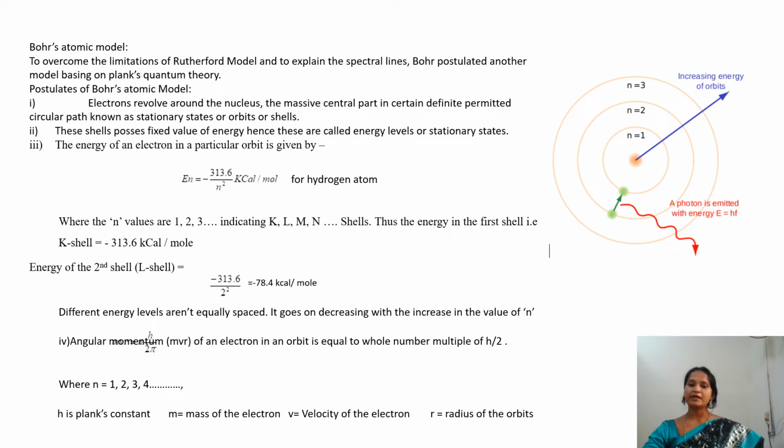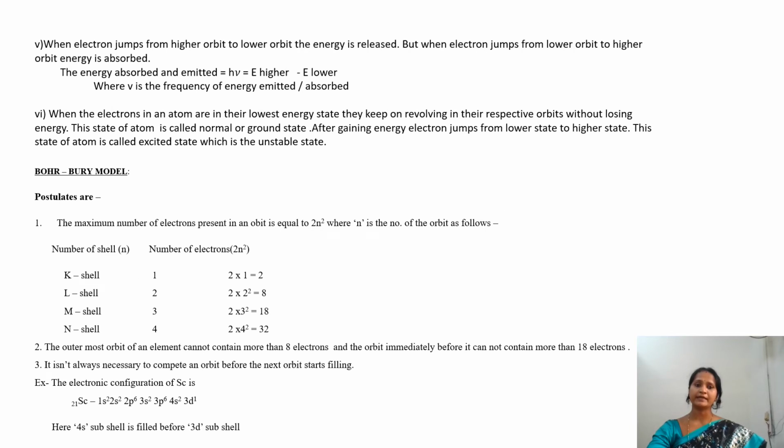So there are infinite shells, whose angular momentum is a whole number multiple of h by 2 pi. Here h is Planck's constant. And whenever the electron revolves around the nucleus, it has definite energy.